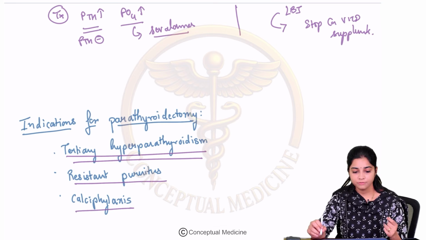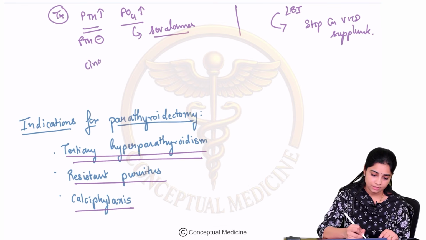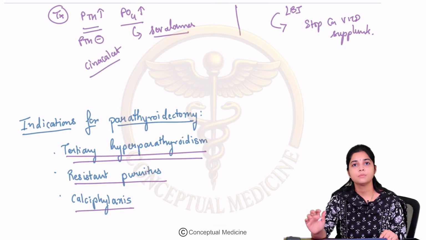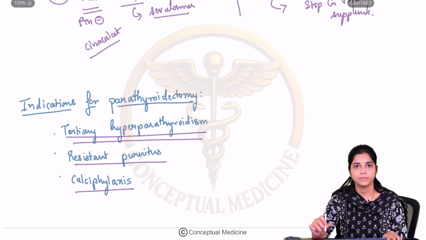In severe hypercalcemia or severe hyperparathyroidism in CKD, another drug which is used is cinacalcet, a calcimimetic, which inhibits your parathyroid hormone. So that is about your CKD MBD. Okay, clear? What all have we learned till now?